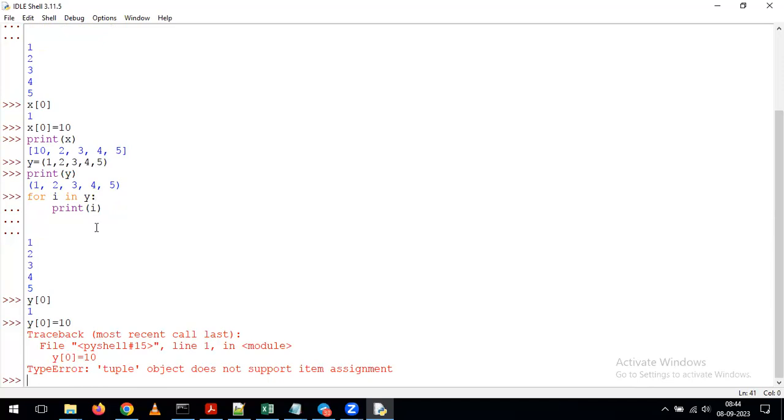That's the reason we are indirectly saying that a tuple is a kind of read-only list. You cannot perform update operations on top of your tuple. But for example, if your requirement is to add a value on top of your tuple, that operation we can perform without any issues. We can add a new value to the tuple, but we cannot change the values on top of the tuple. That is the difference you need to understand.